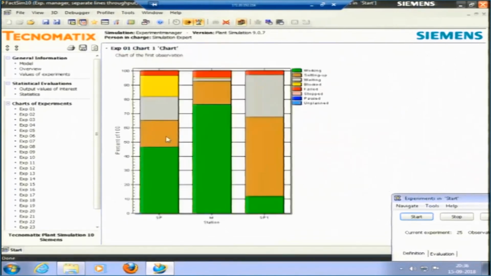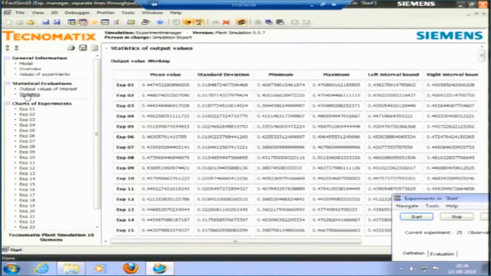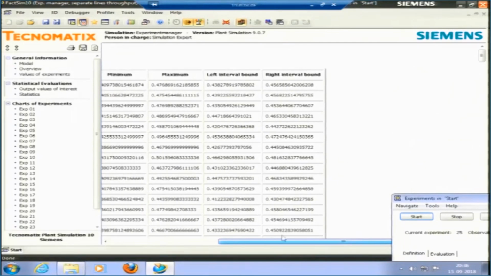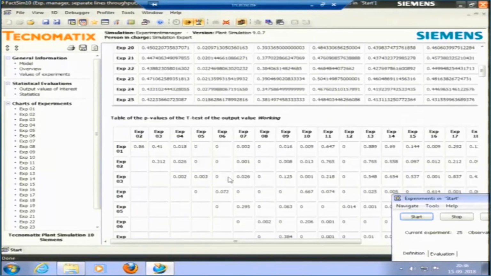Experiment 1, if you would like to see, it has shown single process 1, station 1 and single process 1. It is showing the times for which it is working, the time for which it is blocked, all these things. Experiment number 2, all these things it is showing. Let me try to see the statistics here: mean value, standard deviation, minimum and maximum for experiment 1, for all the experiments.